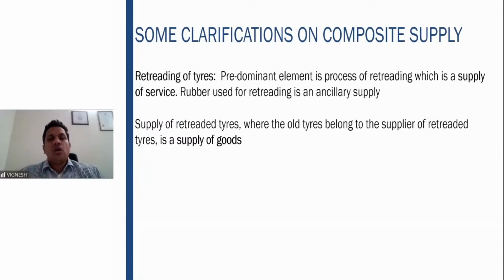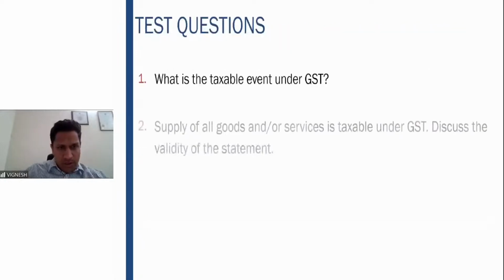Sometimes, old tires belong to the supplier of retreaded tires. There it is a supplier of goods. That means you go for purchasing a tire. The supplier who does the retreading has some old tire, does the retreading on that and sells it. That is a supply of goods. So I hope this also is clear.